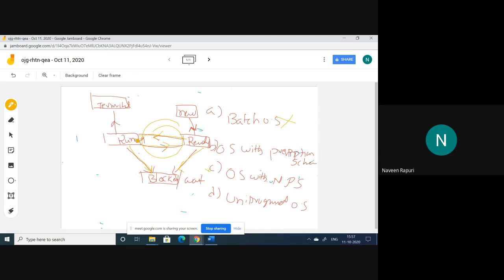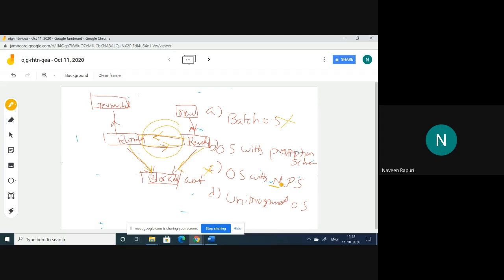Here, when one process is running, it stops that execution and moves that process to the ready state and takes the new process from the ready state. That means it is using the concept of preemption. That's why it is stopping the execution of one process and giving the execution environment to another process. So it also uses preemption. So the other option, non-preemption, is also not a correct option. So that's why batch operating system is not a correct option, and operating system with non-preemption.